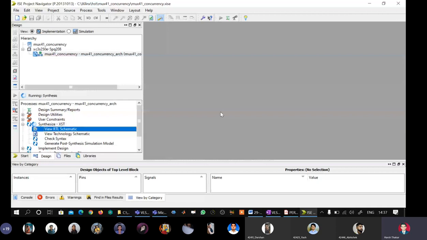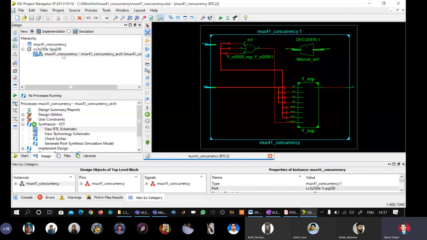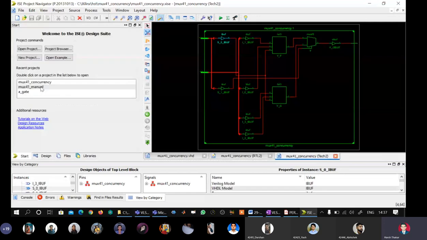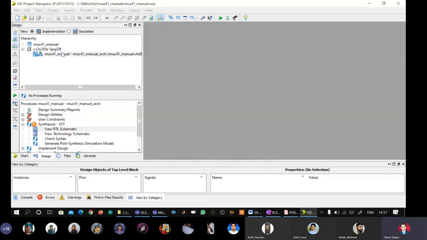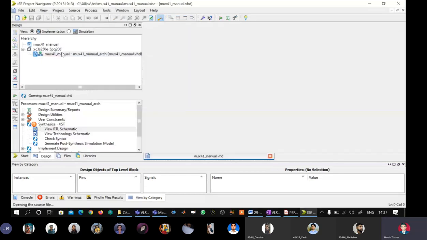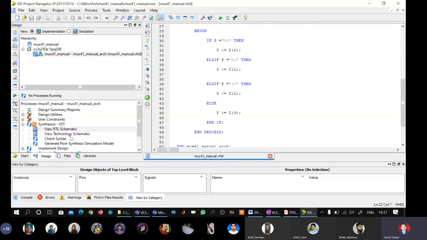This is the RTL schematic when we have written the code using when-else, that is the data flow modeling style, and the technology schematic is remaining the same. But when I do it using the behavioral modeling style with the process clause, that is if then else, I'm getting a different kind of RTL schematic.